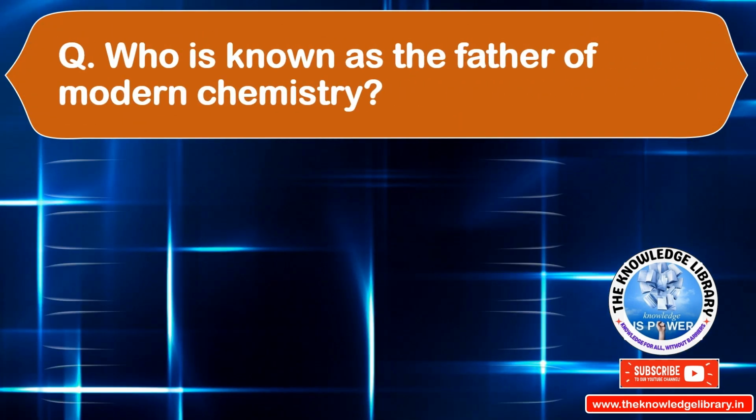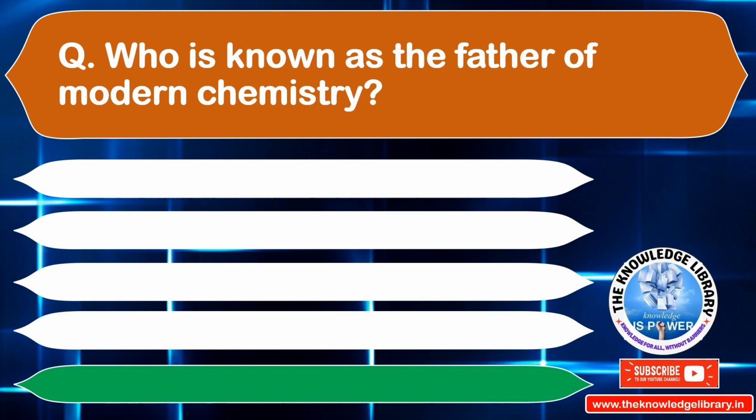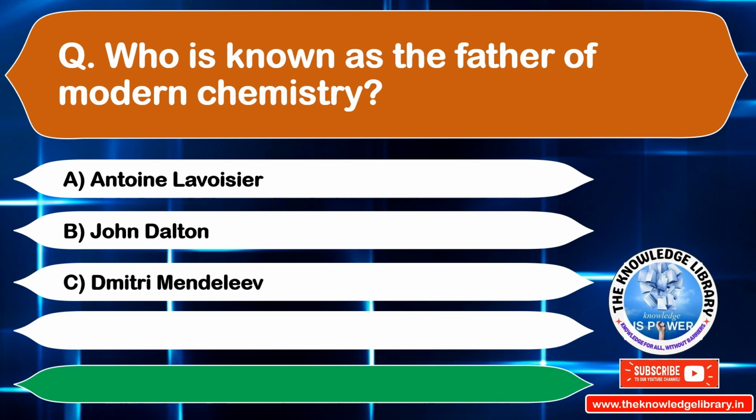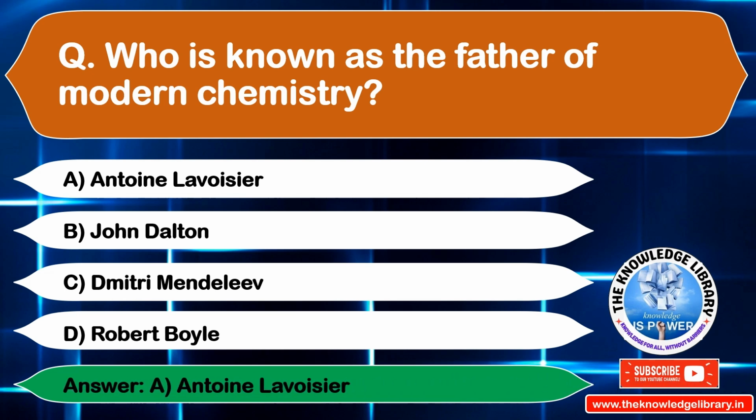Who is known as the father of modern chemistry? Option A, Antoine Lavoisier. Option B, John Dalton. Option C. Dmitri Mendeleev. Option D. Robert Boyle. The correct answer is option A. Antoine Lavoisier. Move on to the next question.